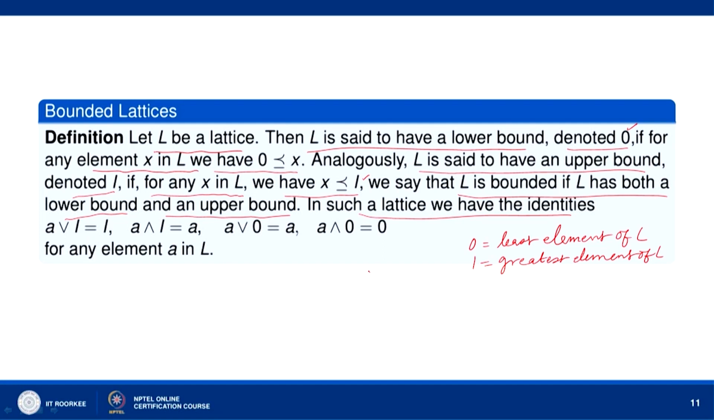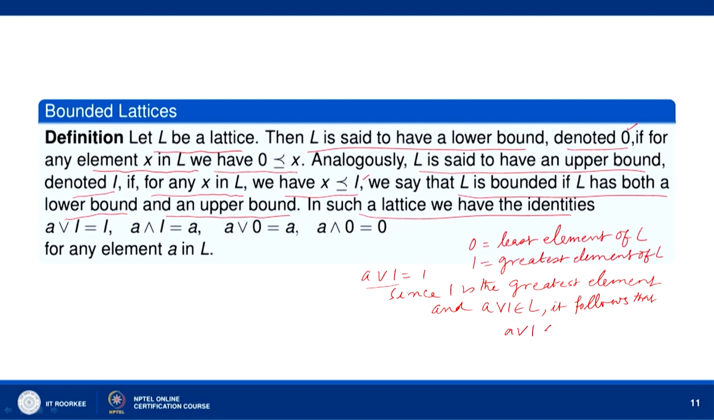We have to show that A join 1 equals 1. To prove this, we notice that since 1 is the greatest element, and A join 1 belongs to L, we have A join 1 precedes 1. Okay? A join 1 precedes 1.